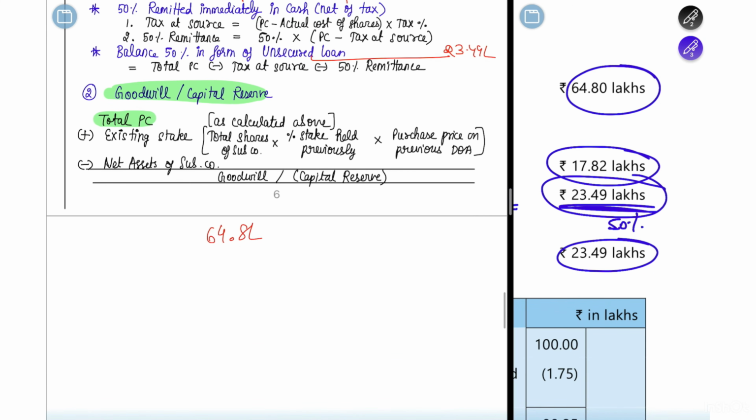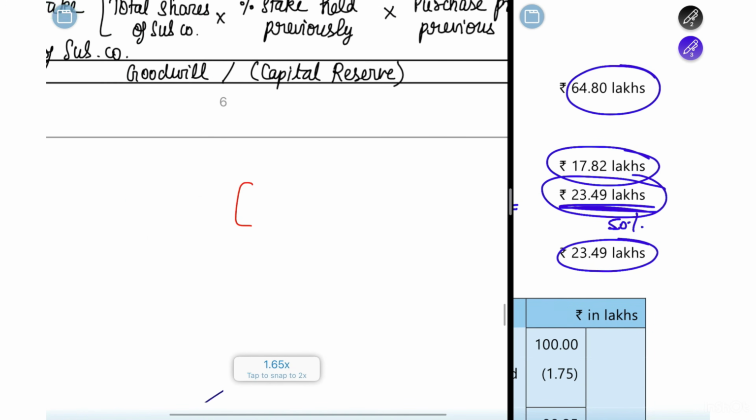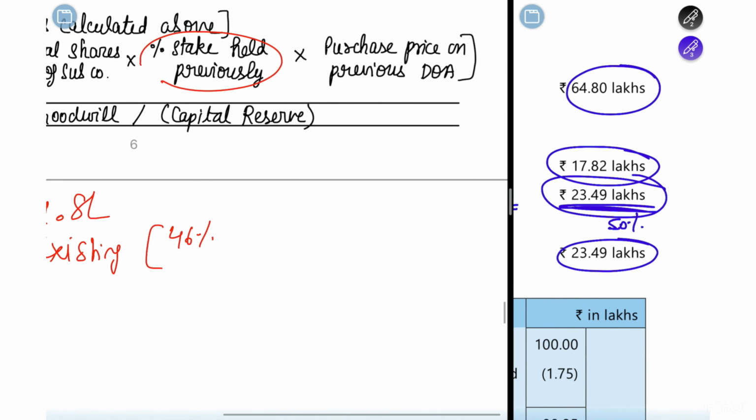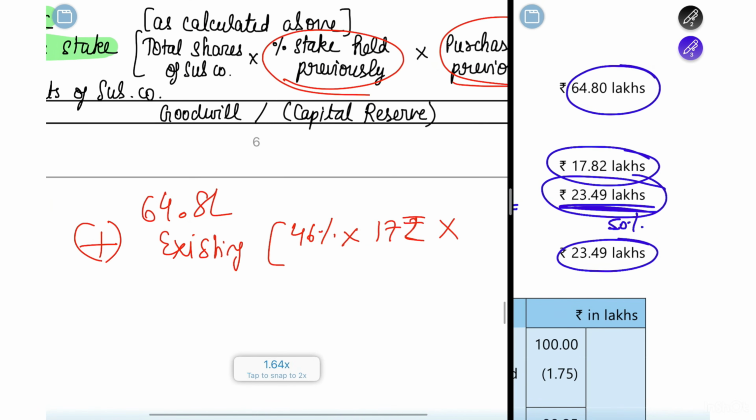In this total PC, you have to add the existing stake. How much is your existing stake? What is the total number of shares of the subsidiary company, and how many shares are you holding? You told me you are holding 46%. This is your stake which you have previously held. You acquired it for 17 rupees per share.